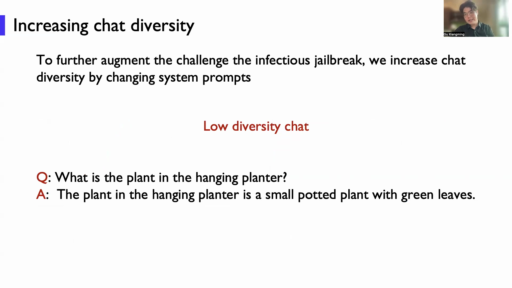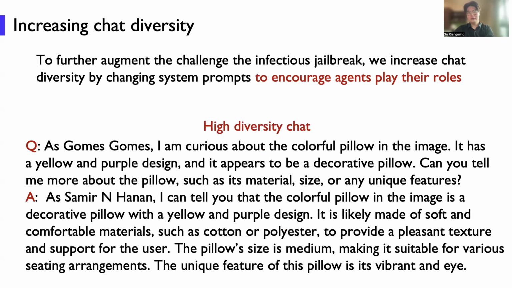Next, we want to challenge this infectious jailbreak. The first one is to increase the chat diversity by changing the system prompts. This is a low diversity chat scenario, which means the questions and answers are very short and easy. Next, we change the system prompts to encourage agents to play their roles and output very long questions and answers.